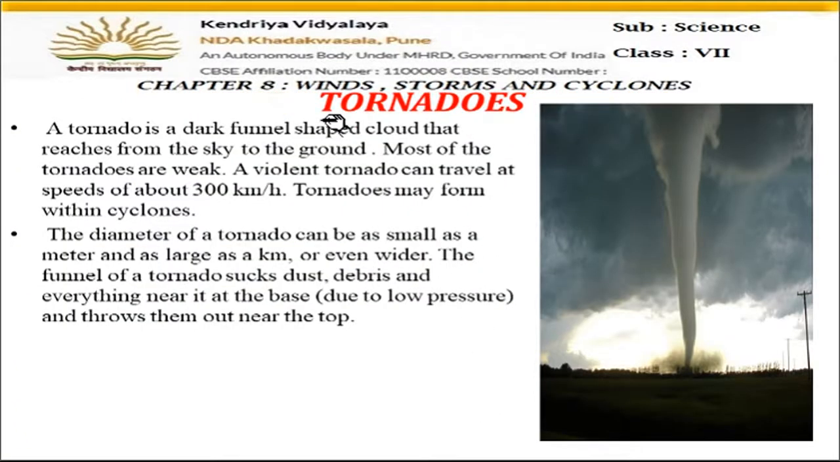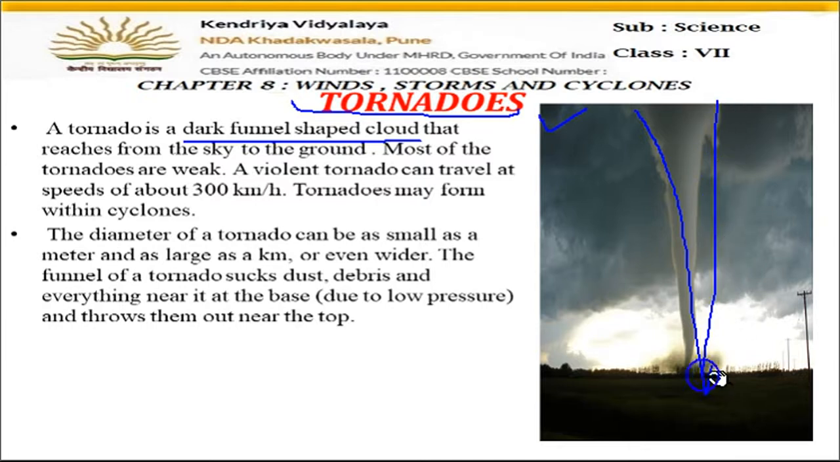Now, the next topic is tornadoes. As you can see in the picture, a tornado is a dark funnel-shaped cloud. You can see here, this shape is called funnel-shaped. So it's a dark funnel-shaped cloud that reaches from the sky to the ground. It looks like it is coming from the sky and reaching the ground.